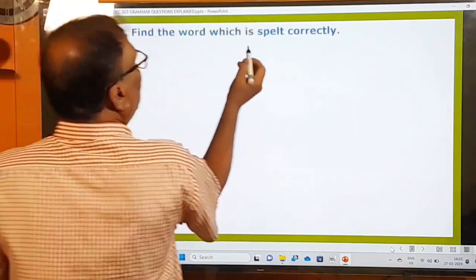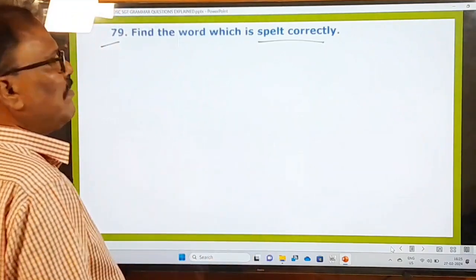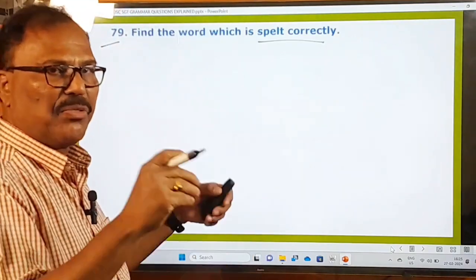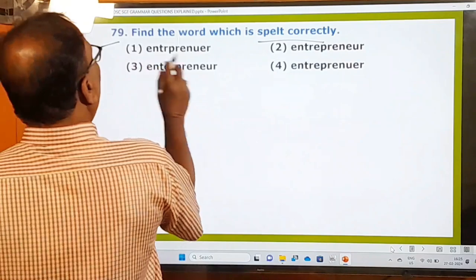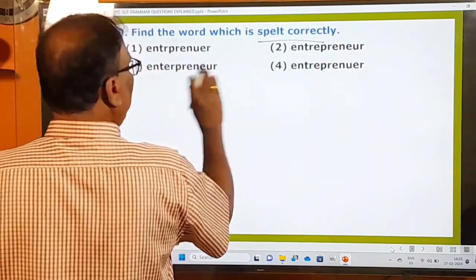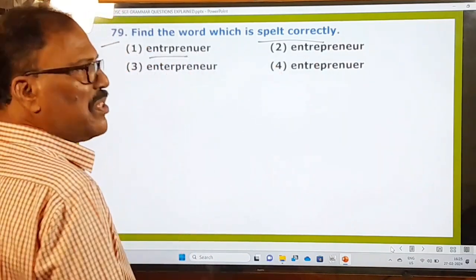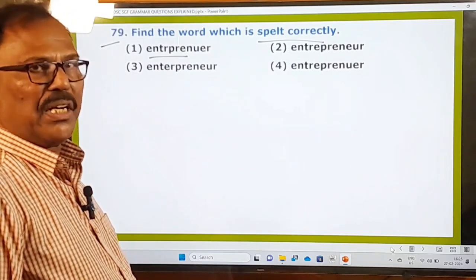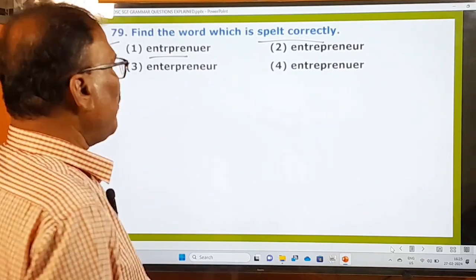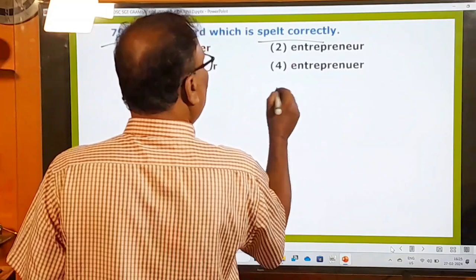79th one. Find the word which is spelled correctly. Which is spelled correctly means the spelling of that word is given correctly. Entrepreneur. In our Indian pronunciation we say entrepreneur. So here this is that word and let us see.